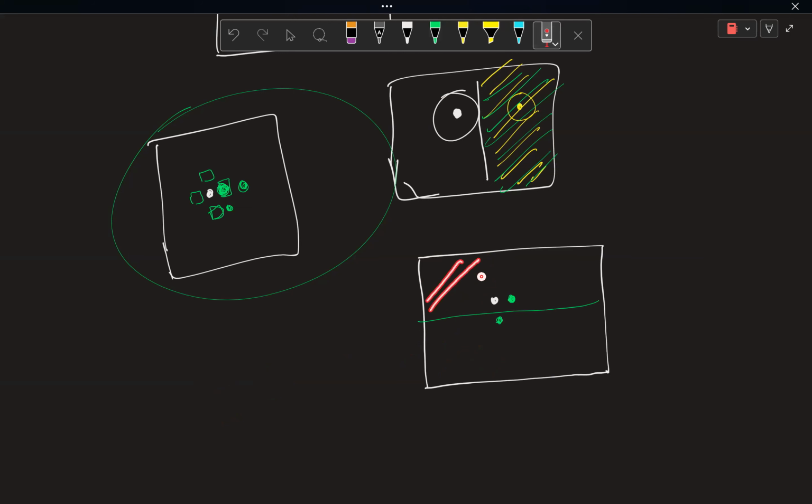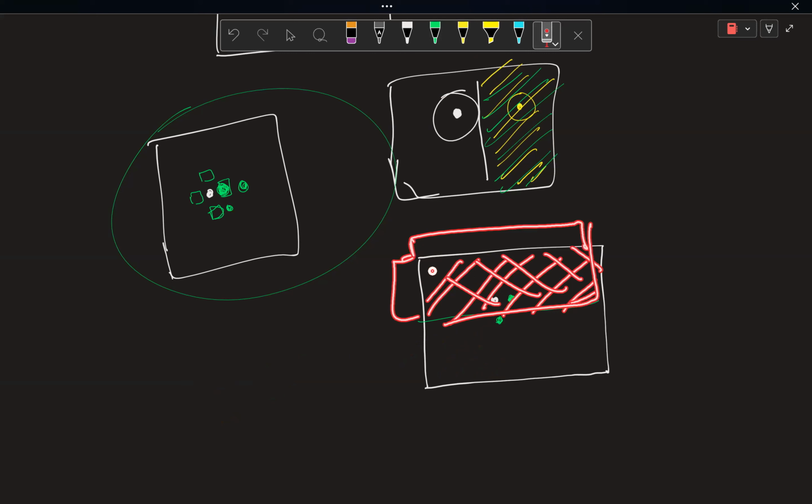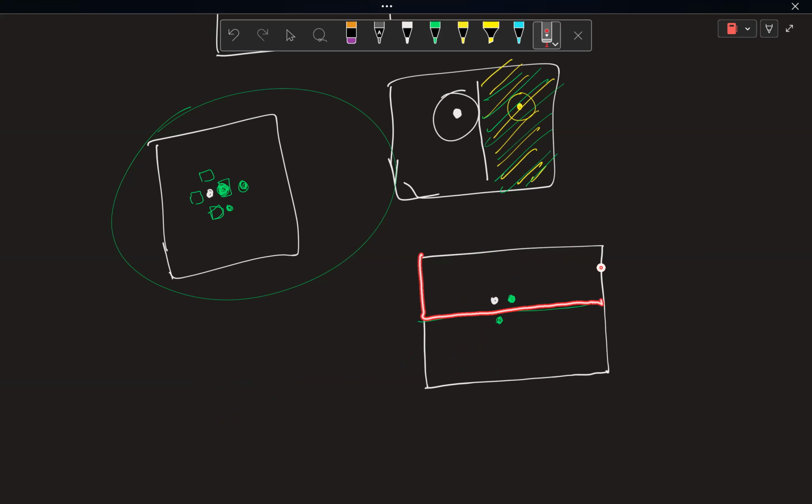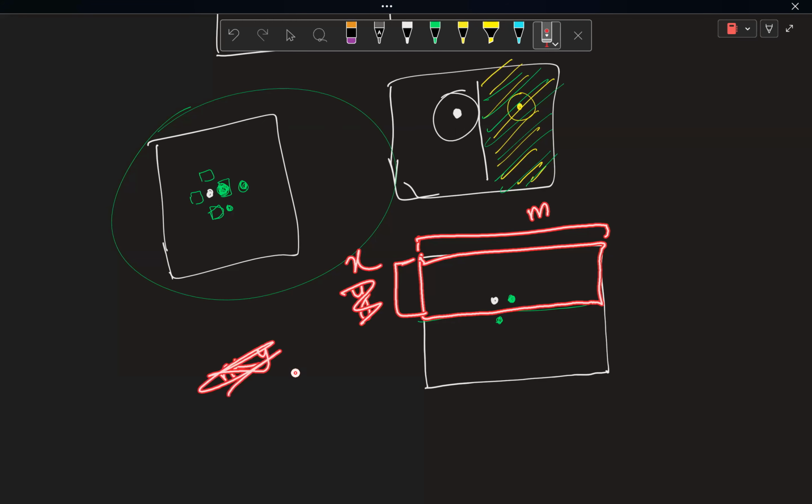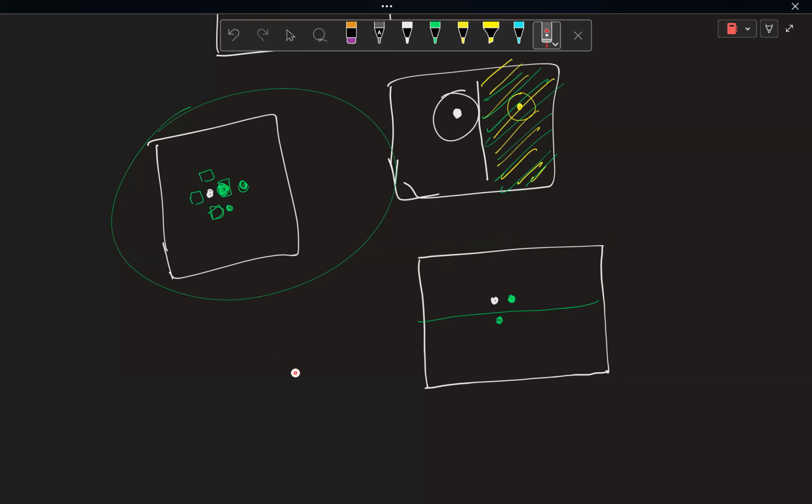In that case, I want to find out the area of these people which are getting infected. This part is m, and this part is x. Initially, it was n into y for the last case. You just find out this area and subtract it from the whole to find out these people.